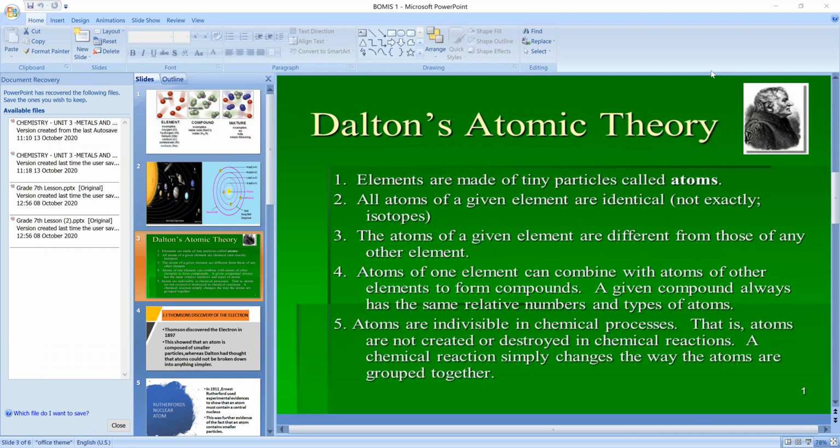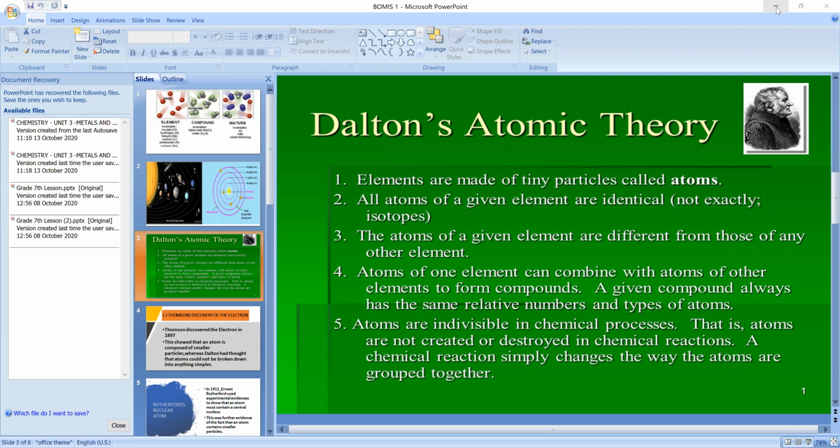I have shared one example for you. All atoms of sulfur are the same. Very good. I also said carbon atoms: a carbon element consists of all carbon atoms. Oxygen element consists of all oxygen atoms. Nitrogen element consists of all nitrogen atoms. Phosphorus element consists of all phosphorus atoms. Same thing I was speaking about: all atoms of a given element are identical. Identical means same. Next.